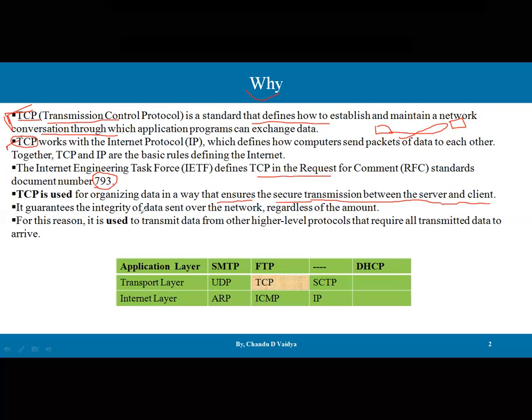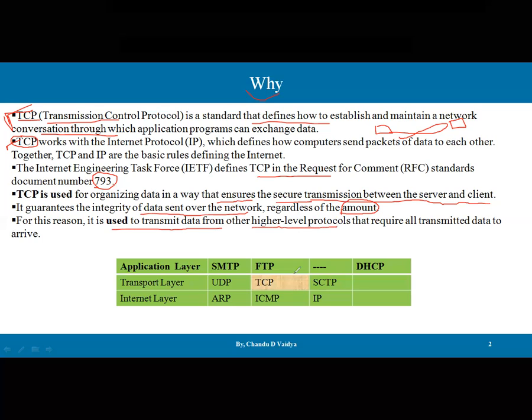It guarantees the integrity of data sent over the network, regardless of the amount. There is no restriction on the size of data to be transmitted with the help of the transport layer and TCP. Any size of data can be transferred. For this reason, it is used to transmit data from other higher level protocols that require all transmitted data to arrive. Okay, so these are the basic requirements of this particular TCP protocol.